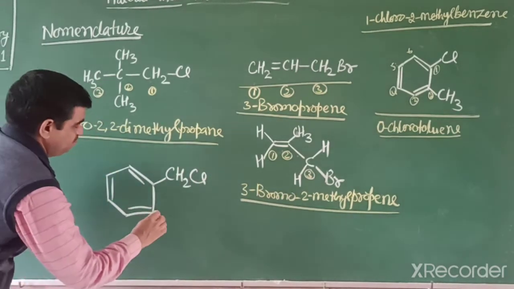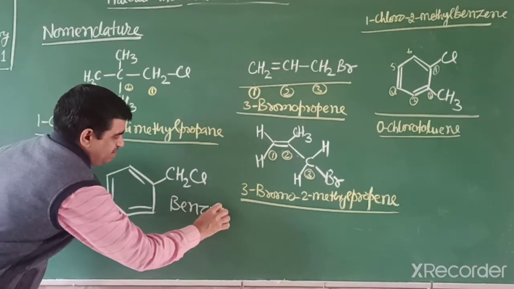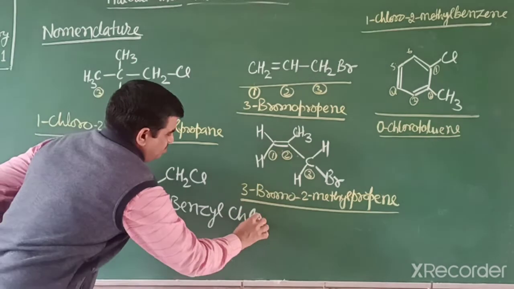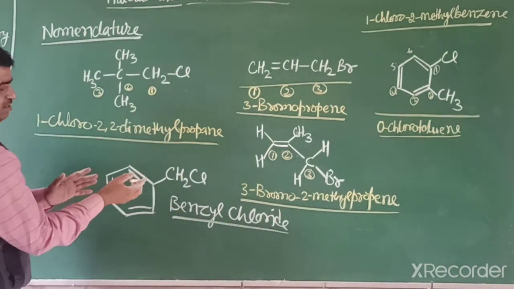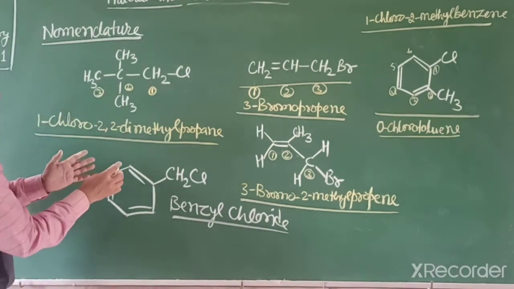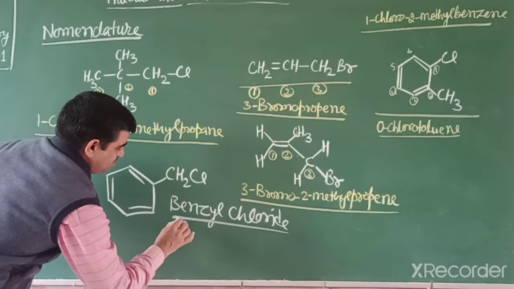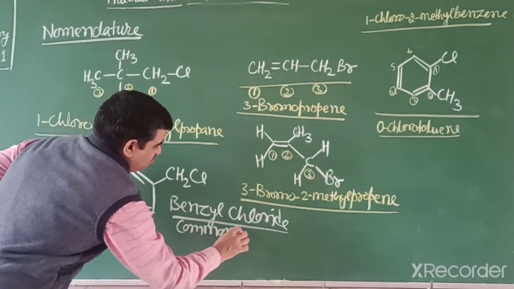This compound is benzyl chloride. Benzyl chloride comes in exams. Benzyl means it is a benzylic halide, but it is not an IUPAC name. This is a common name.